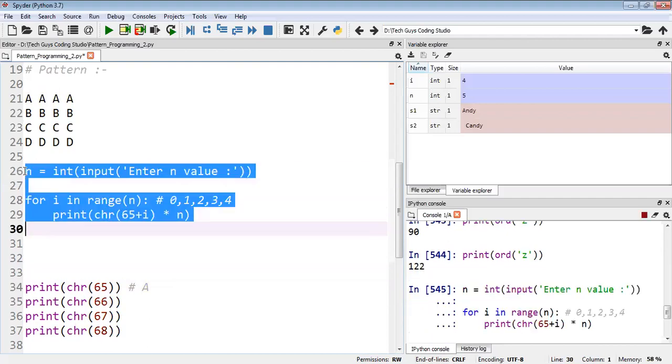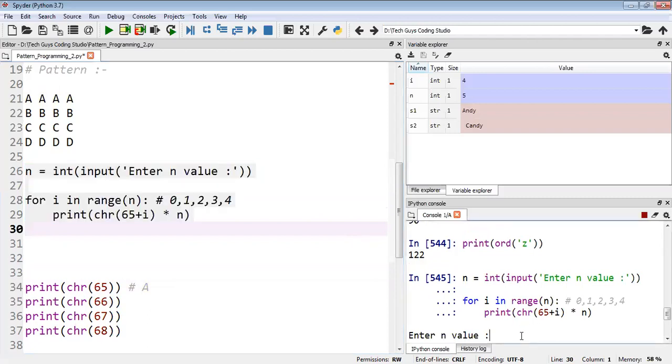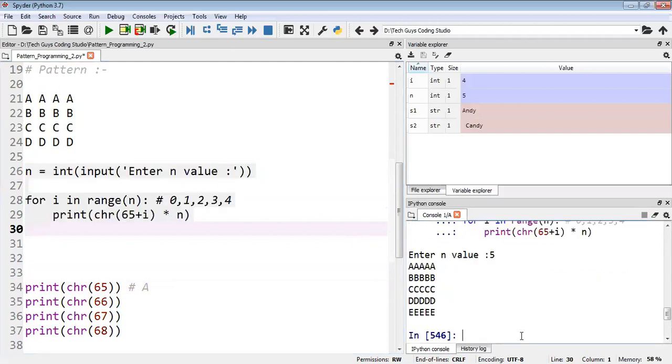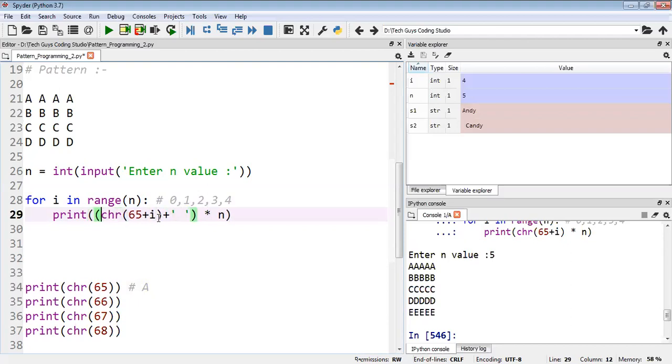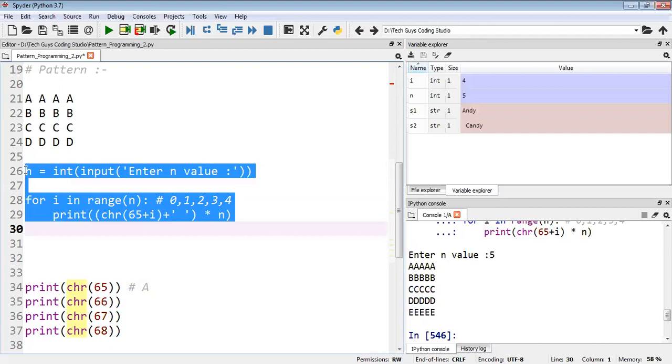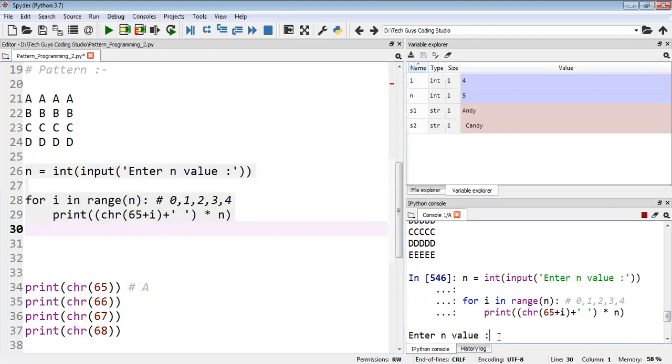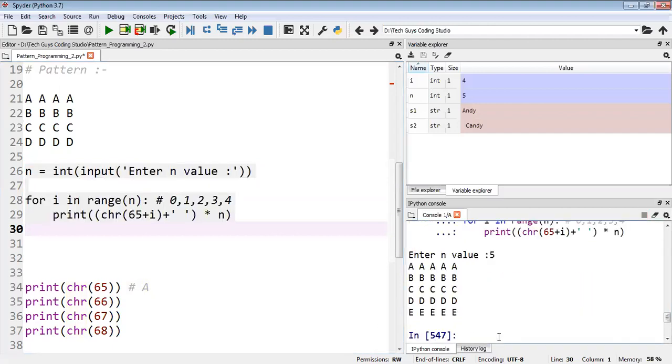So I will execute this. They're asking me to enter n value. If I enter the n value as 5, see I got it, but there is no space. If I need a space, as I told you, if you need it, you press plus and take this one, close this bracket and take one more bracket here also, like this you can do it. Now I will execute this program. It asks me to enter n value. If I enter 5, now you can see there is space also: a, b b, c c, d d, like this.